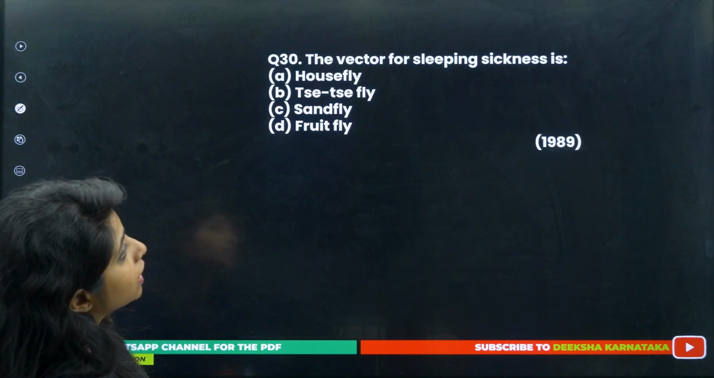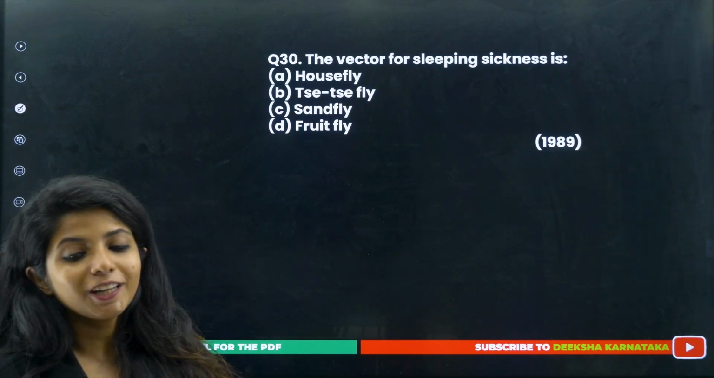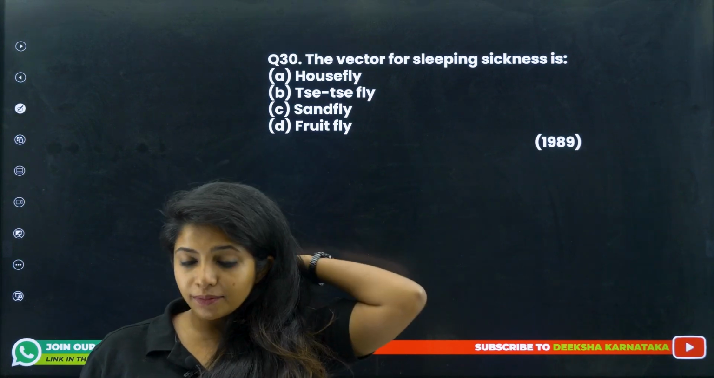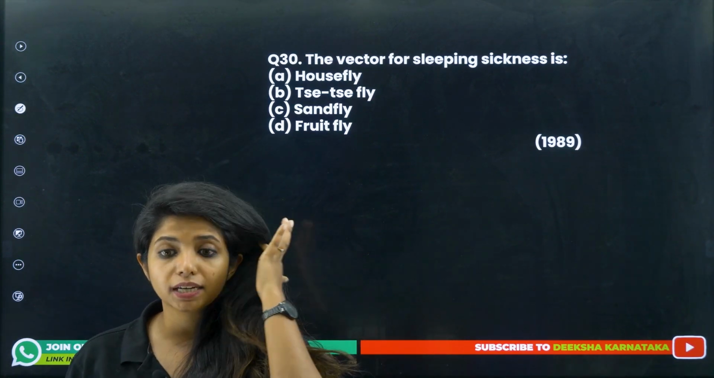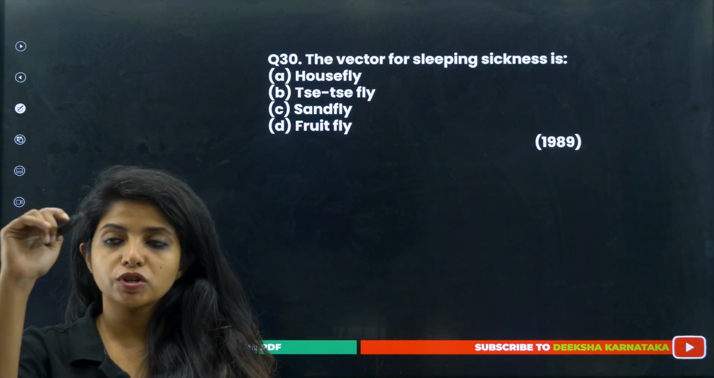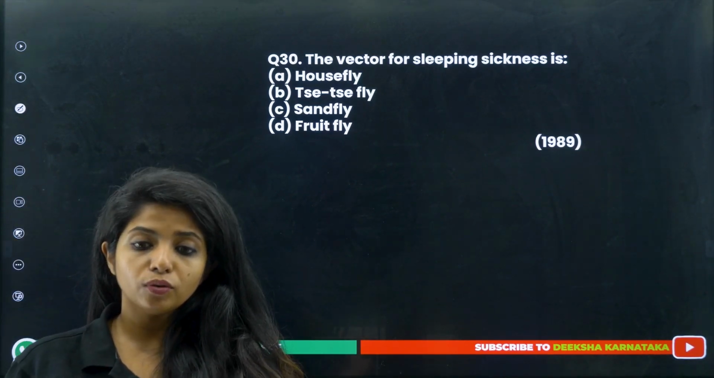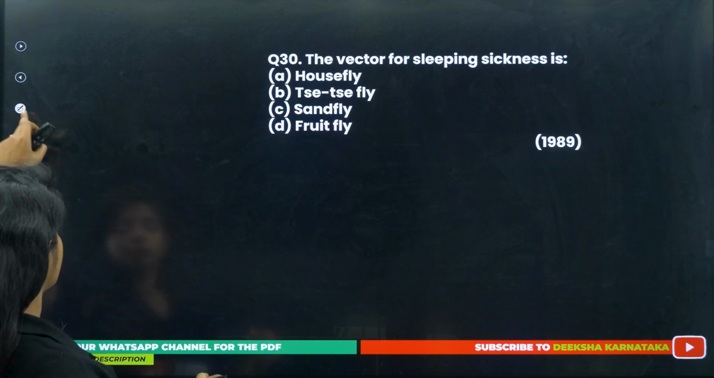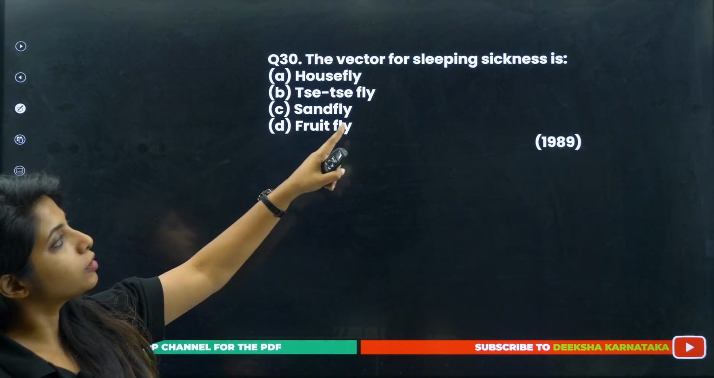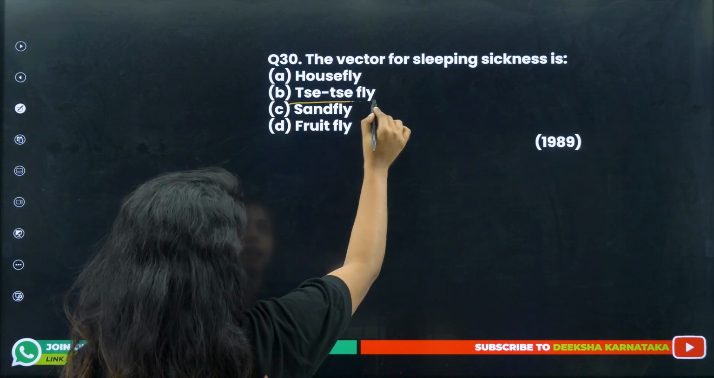Next, the vector for sleeping sickness is, that is the 30th question, and with this we are ending. This came in 1989, and has not been repeated, but still we can expect it any time. Again, as I said, there could be an option where you have to choose one out. If you know about the others and are unsure about one thing, you can answer it. So the vector for sleeping sickness is known as the tsetse fly.